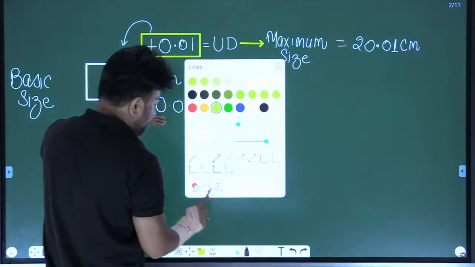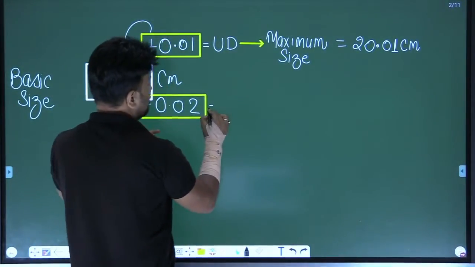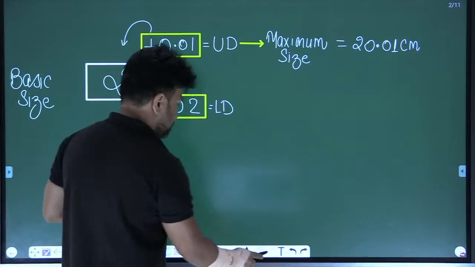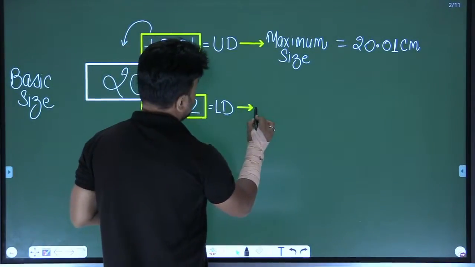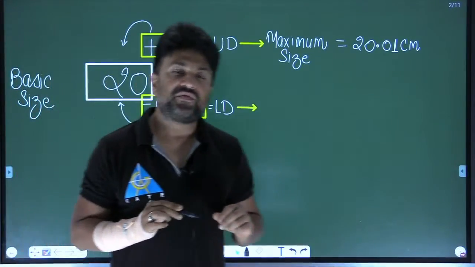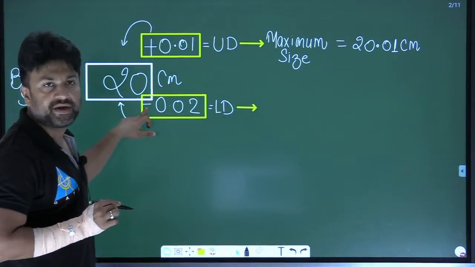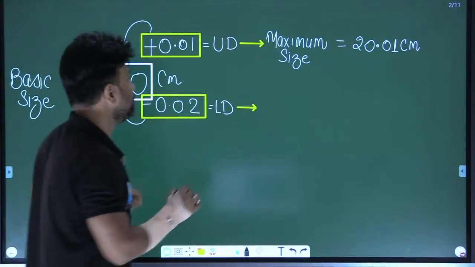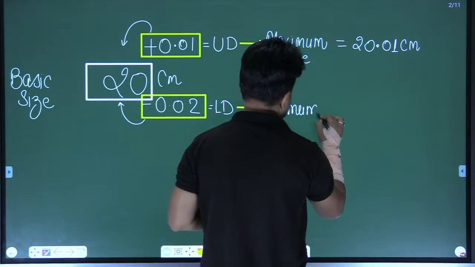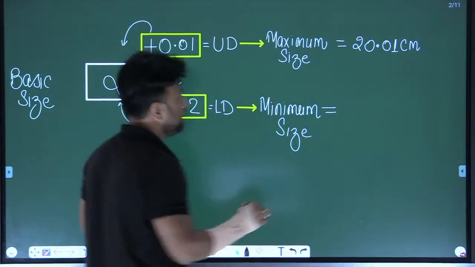Now, the lower one is known as lower deviation. Whenever you apply lower deviation on basic size, it doesn't matter whether the lower deviation is negative or positive. You will get a minimum size. Let's say here the minimum size is 19.98.